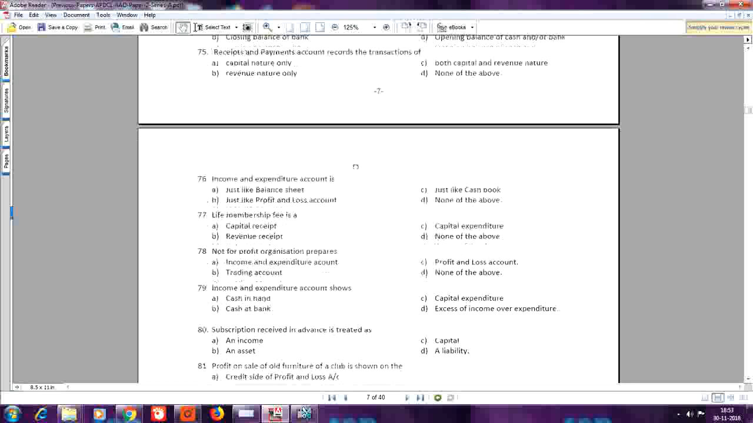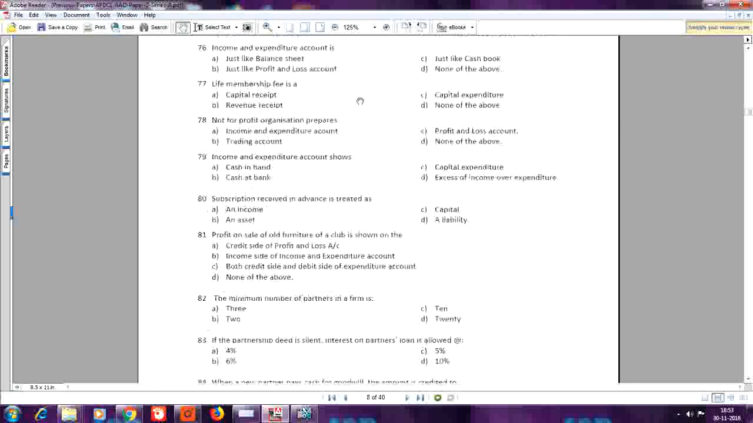Next, question number 76. Income and expenditure account is. Here the answer is B, just like profit and loss account. Question number 77. Life membership fees is a. Here the answer is A, capital receipt. Question number 78. Not for profit organizations prepare. Here the answer is A, income and expenditure account.